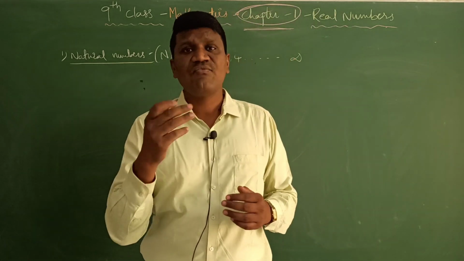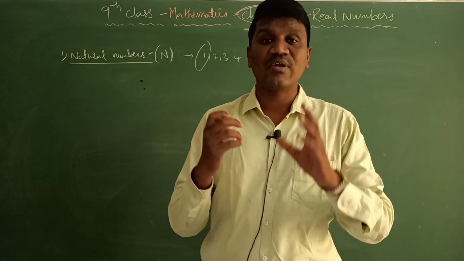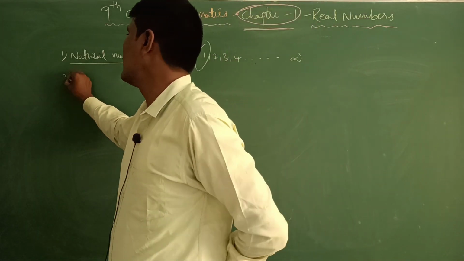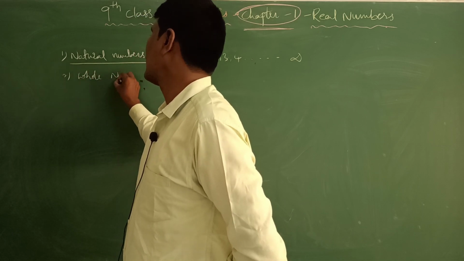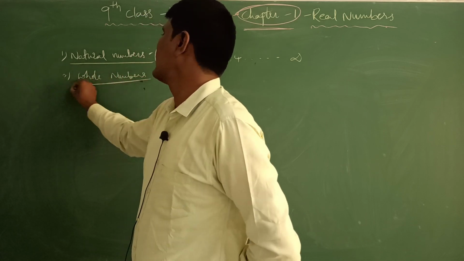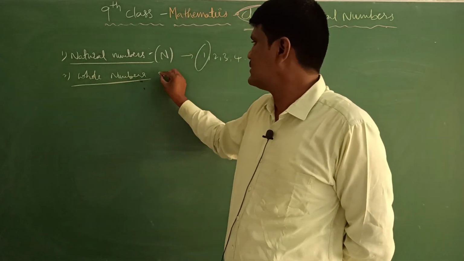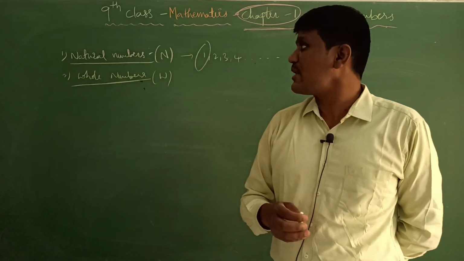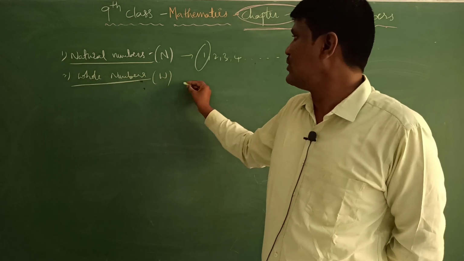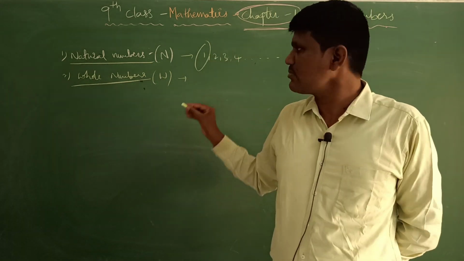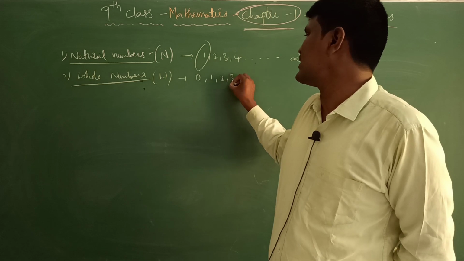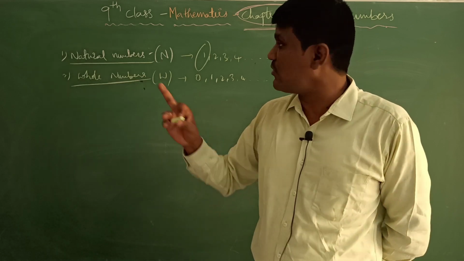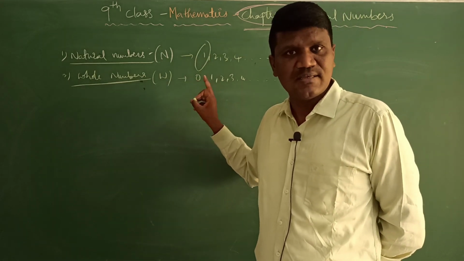The next thing is, if we add 0 to the natural numbers, we call that number system whole numbers. So the second number system which we are having is whole numbers. Whole numbers we denote by W. This we have already learned in the lower classes, but once again recapping it, whole numbers are denoted by W and the whole numbers start from 0: 0, 1, 2, 3, 4 and so on. So the least natural number is 1 and the least whole number is 0.